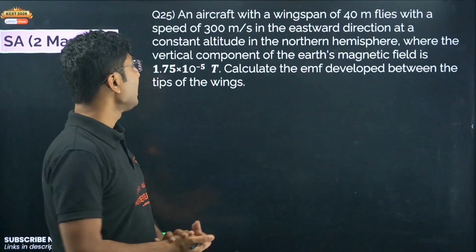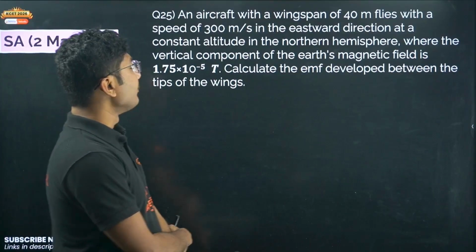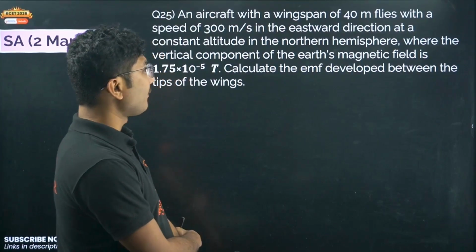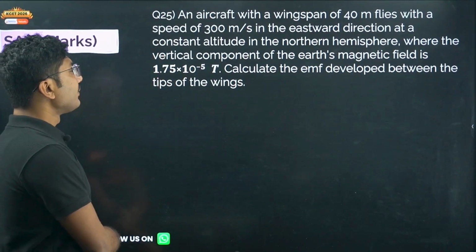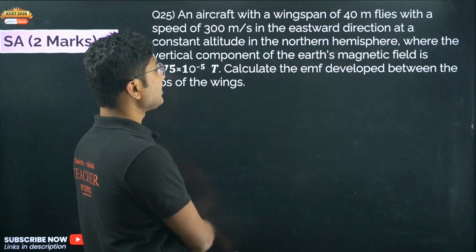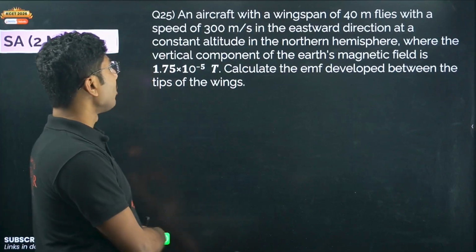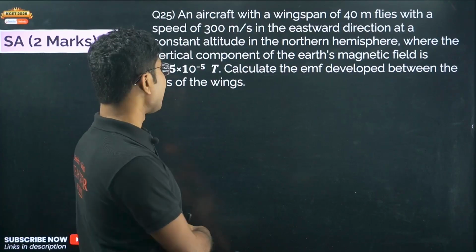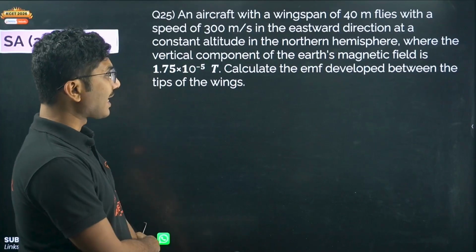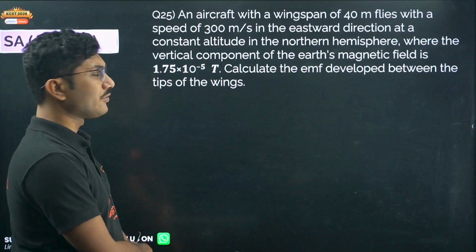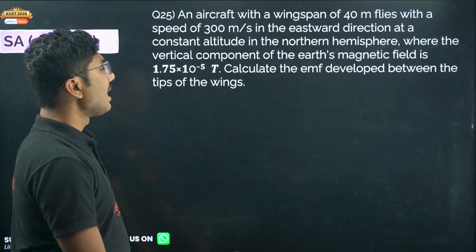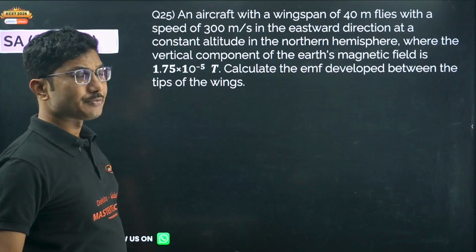Now next question. An aircraft with wingspan of 40 meter flies with a speed of 300 meter per second in eastward direction at a constant altitude in the northern hemisphere, where the vertical component of the Earth's magnetic field is 1.75 into 10 to the power of minus 5 Tesla. Calculate the EMF developed between the tips of the wing.